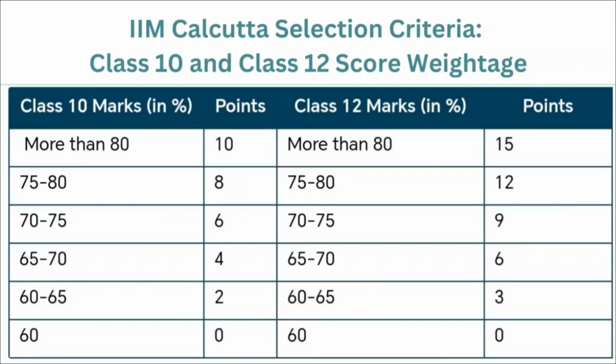For the class 12, if your percentage is more than 80, then you will be given 15 points. If it ranges in between 75 to 80, then there are 12 points. If it is in between 70 to 75, then there are 9 points. If it is in between 65 to 70, then there are 6 points. And if it is in between 60 to 65, then there are 3 points.